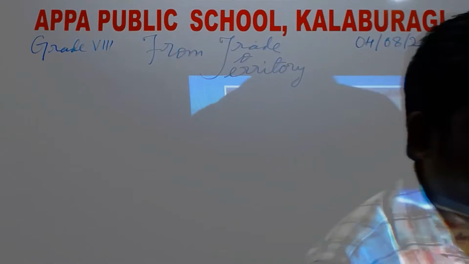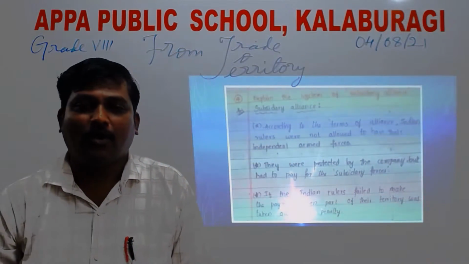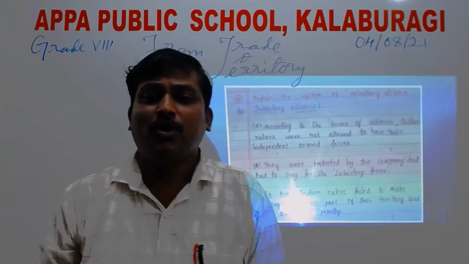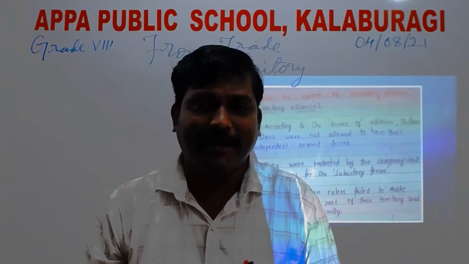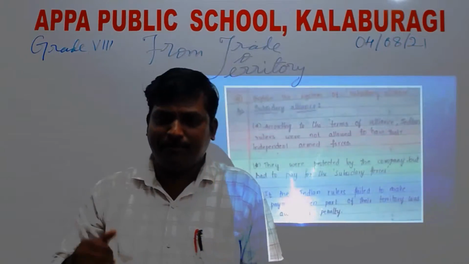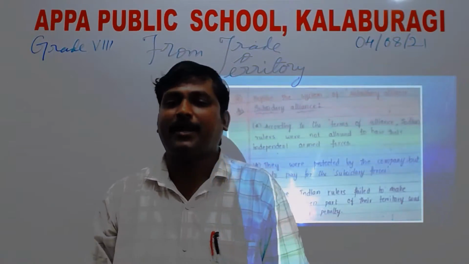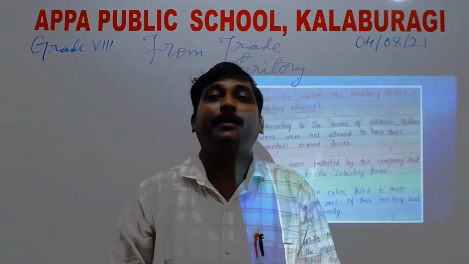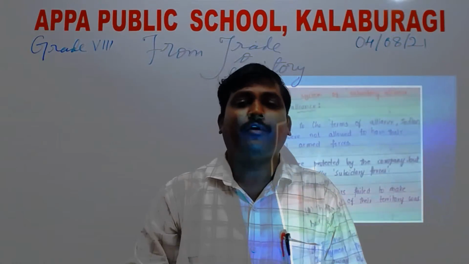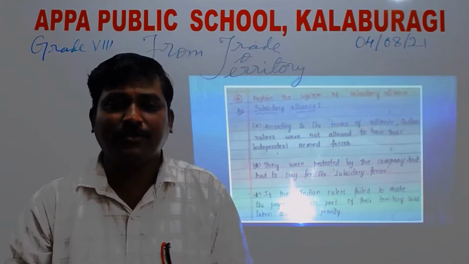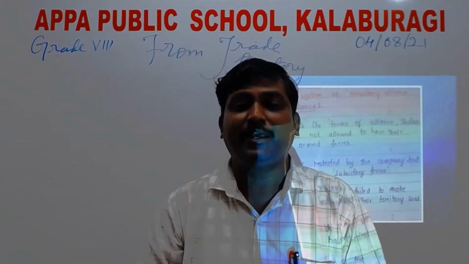Now, my dear students, the company started to expand its territory. How? They stopped fighting militarily, and now wanted to tackle Indian kings in a diplomatic way. For that, many policies were introduced by the Britishers.